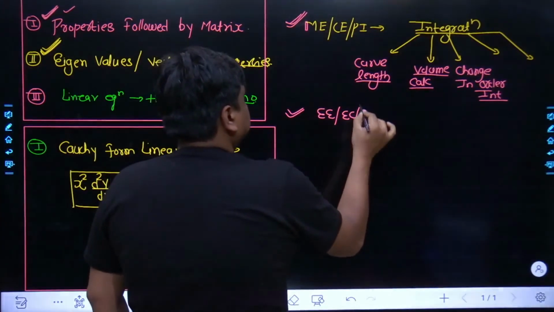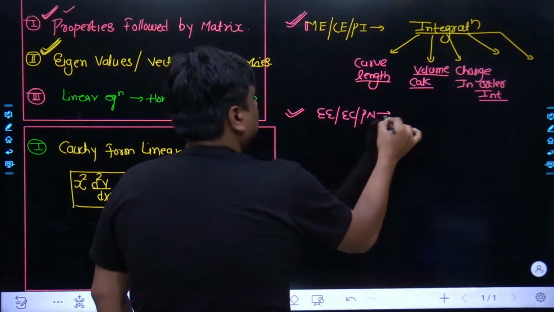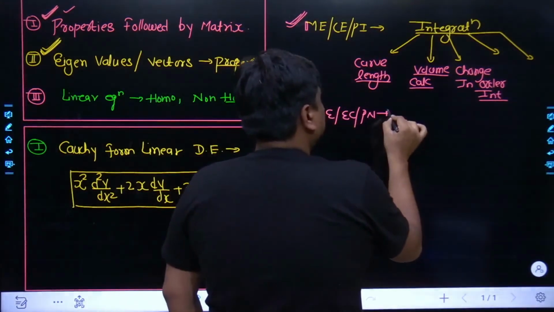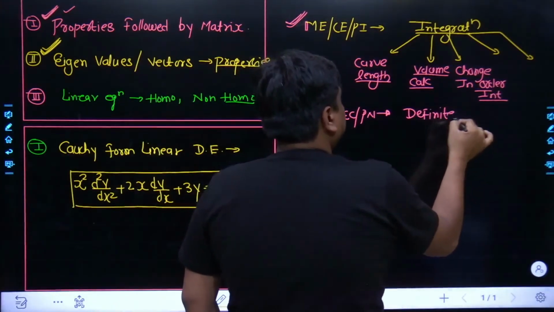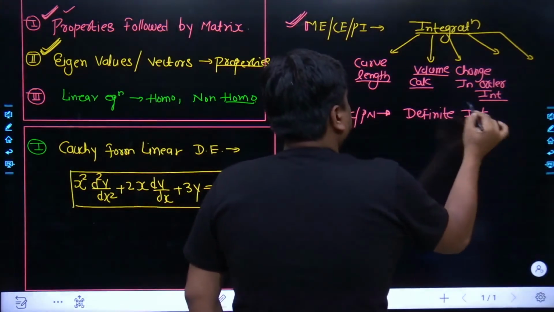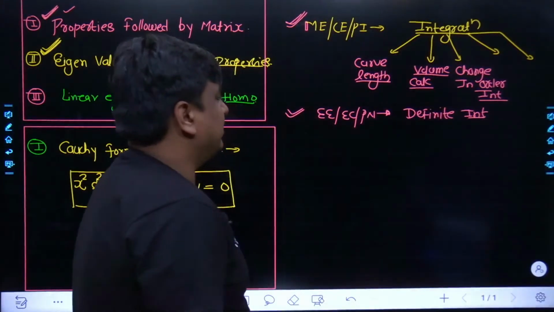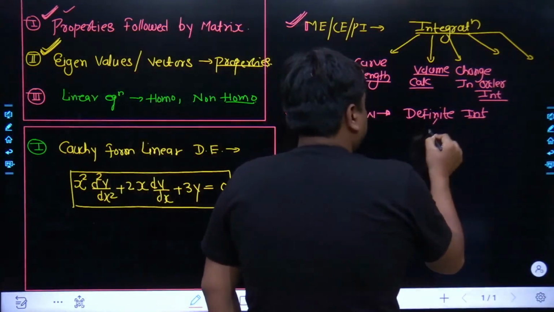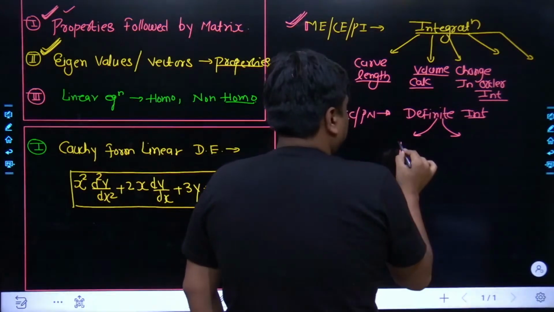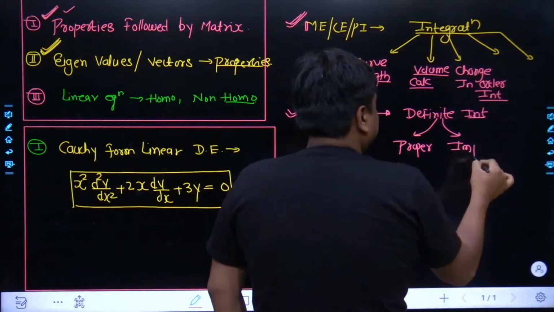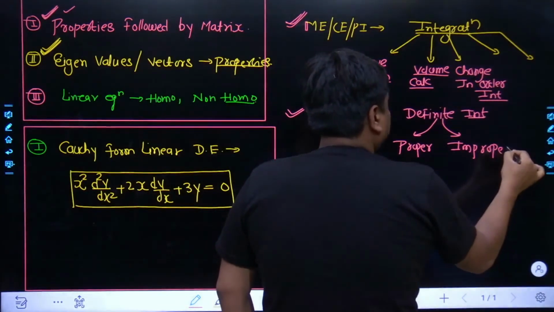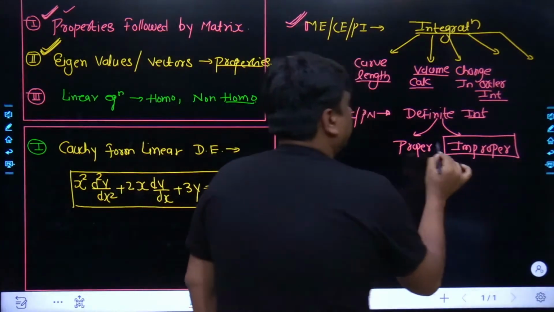And as far as electrical, electronics and instrumentation are concerned, they had to focus more on different kinds of definite integral. Like the integration of sin x from 0 to pi by 2, this and that. And keep in mind, proper and improper form both. It had been seen recently that they focus more on the improper form of the integration.